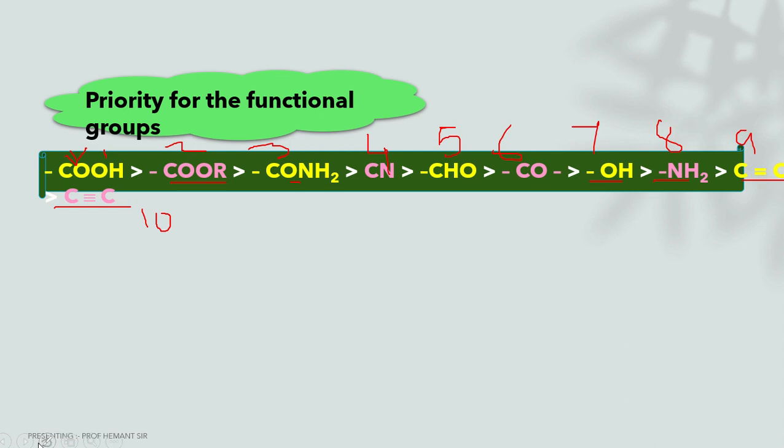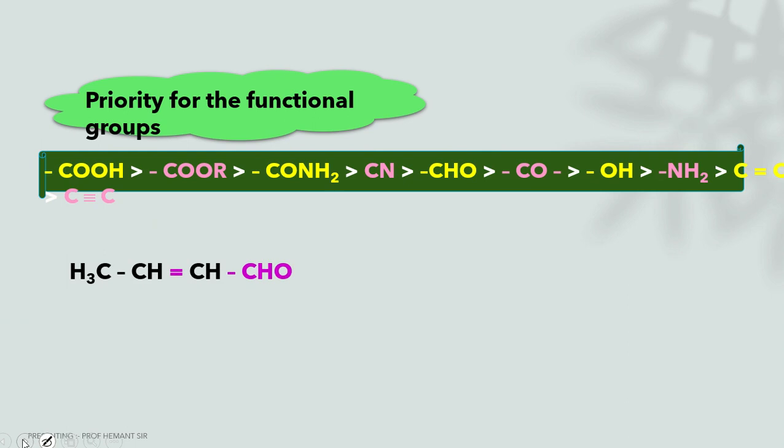Let's see some examples with the help of this priority of functional groups. In this structure there are two functional groups. One is this one and the second one is this one.